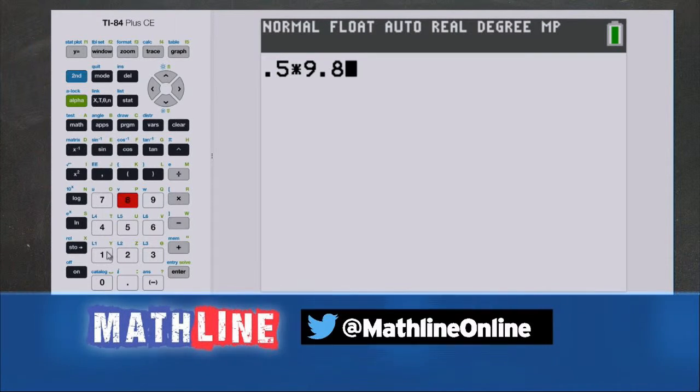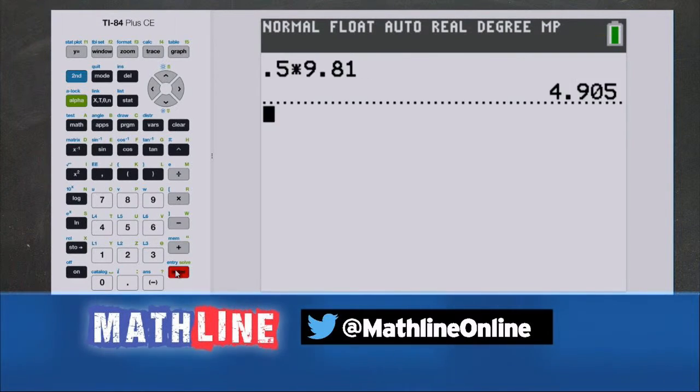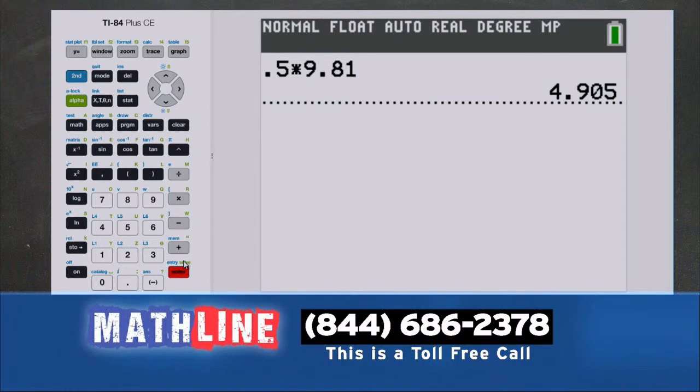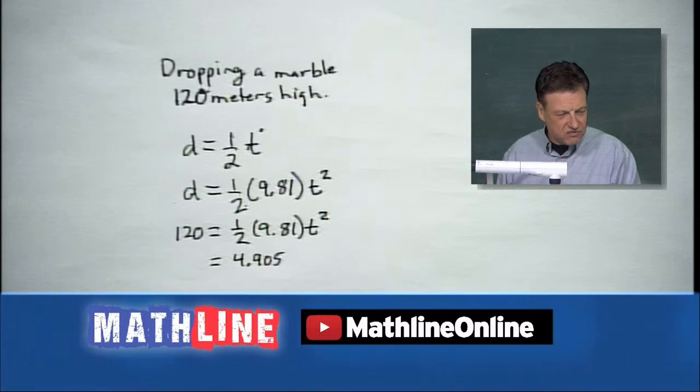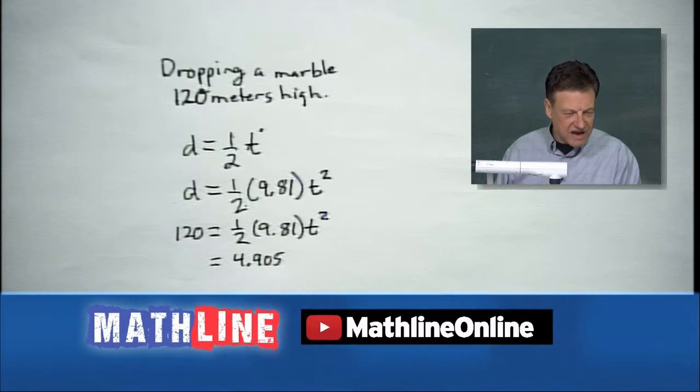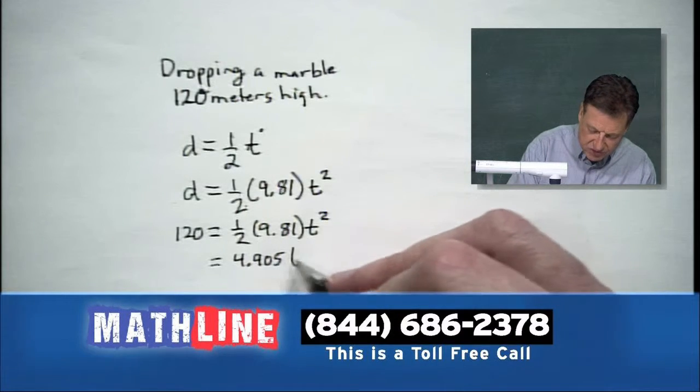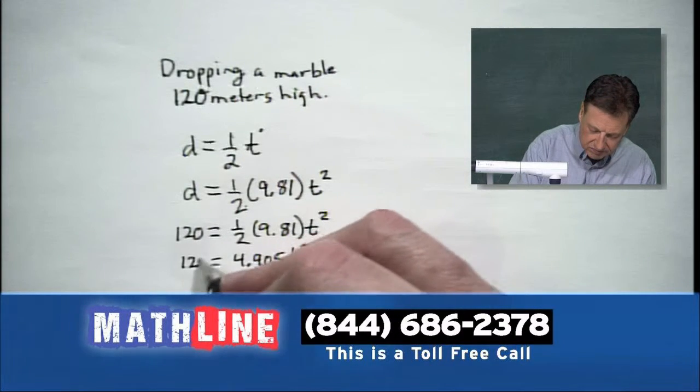Because I want to see what that gives us. All right, and that looks like it's going to be almost 4.9 on the money. We'll go ahead and put the 0.05 on there with it, okay? So 4.905 thousandths there times T squared. So far, so good?